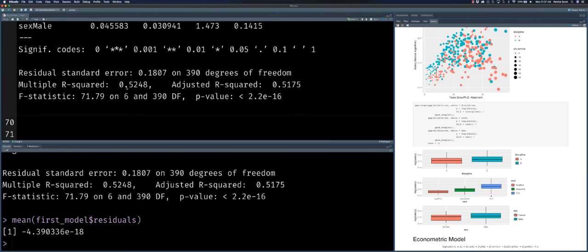So we can see a number like this. It's bound between 0 and 1. So if we converted this into percent terms, then we would interpret this as 52.48% of our dependent variable's variation can be explained by all of our independent variables together. Which generally, well, that's not too bad. We have to be careful with R-squared calculations, and I'll come back to that after I explain the adjusted R-squared.